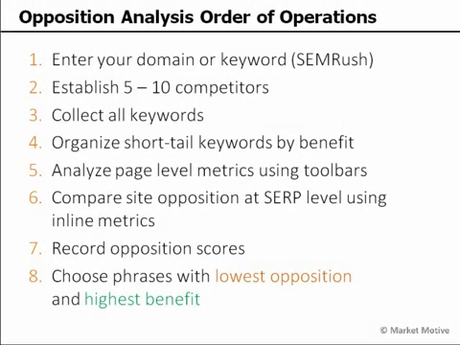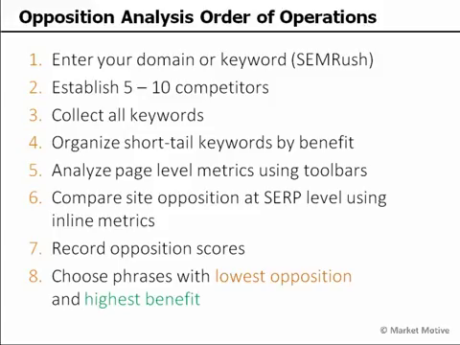So let's get right into it with the order of operations for KOB analysis. We're going to start with entering your domain or keywords, establishing some competitors, 5 to 10 competitors, getting as many keywords as we possibly can. We say a minimum of a couple hundred, but I like to see tens of thousands if possible. And organize those by short tail, keywords by benefit.